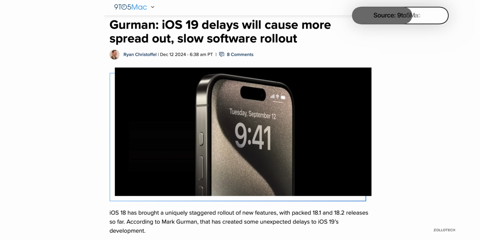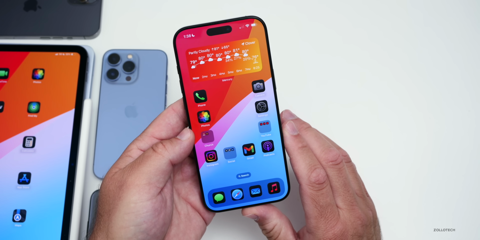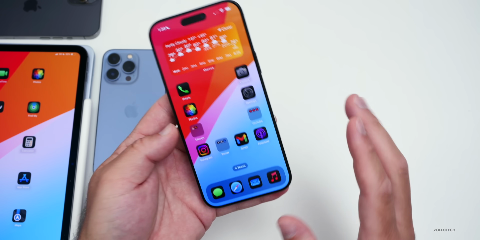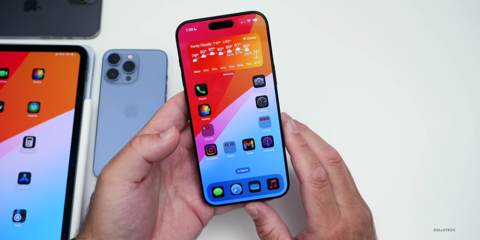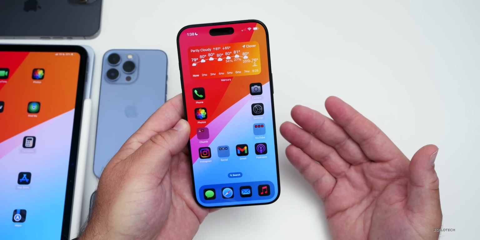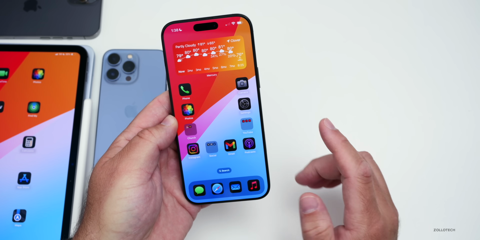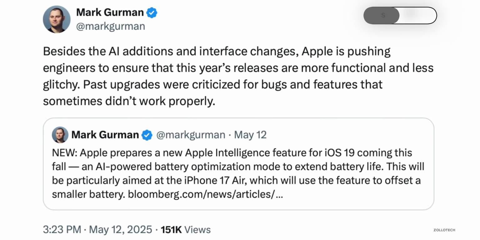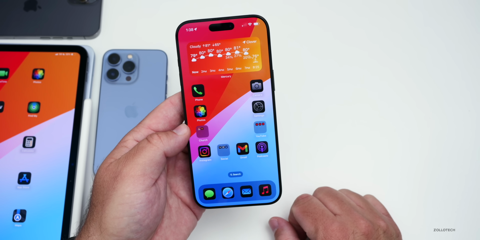This time around, I think Apple's learned their lesson, where they announced over 300 or 400 different changes and features, and then also Apple Intelligence updates, and it was just too much to accomplish in a few months. So instead, they'll be more focused, hopefully on stability, according to Mark Gurman. And I know many of you have said, well, I've talked about stability in the past. And while that's true, Apple themselves has never focused on it. We've just hoped for it. Now Mark Gurman says that they're taking that seriously. They're sick of the bugs and trying to make it stable like iOS once was known for.